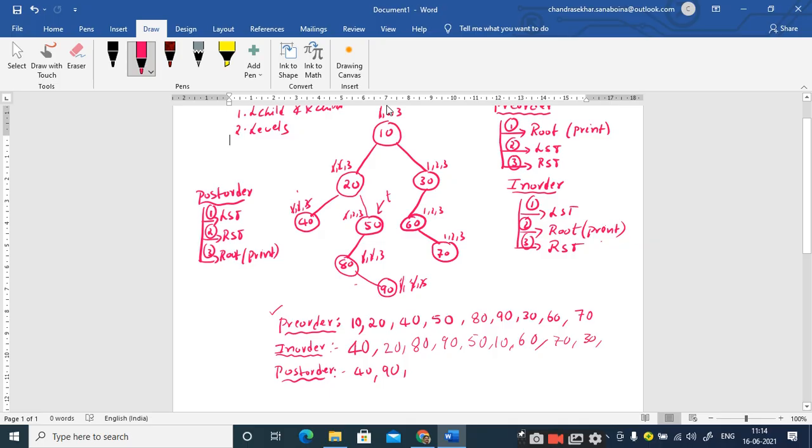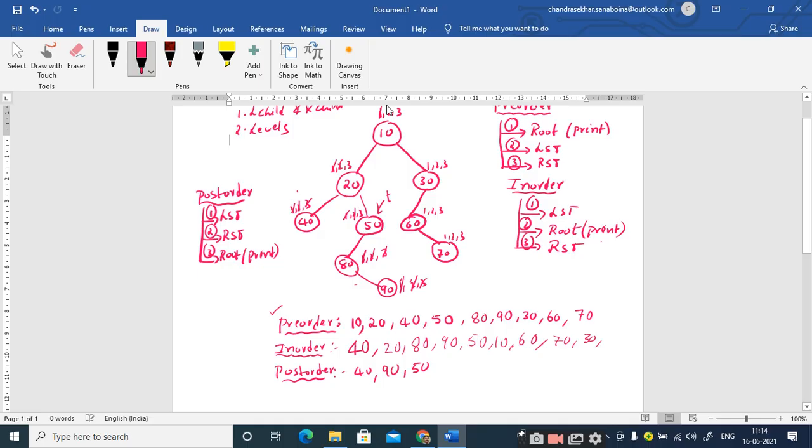That means I have traversed the entire left subtree. You can observe here that 80 and 90 are done with the 3 steps. So the second step is traversing the right subtree. Since there is no right subtree for 50, you just strike off the second step at 50. And the last step I am pending with at 50 is printing the root node.